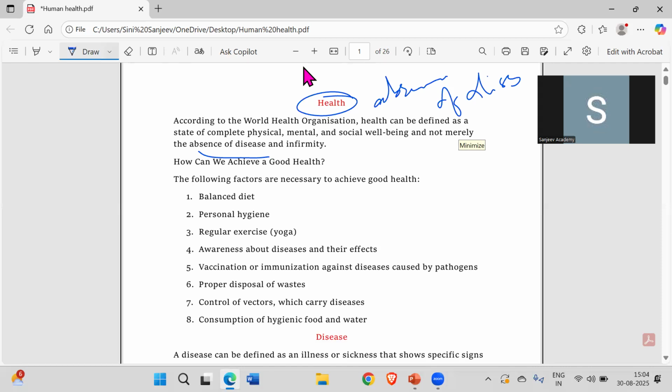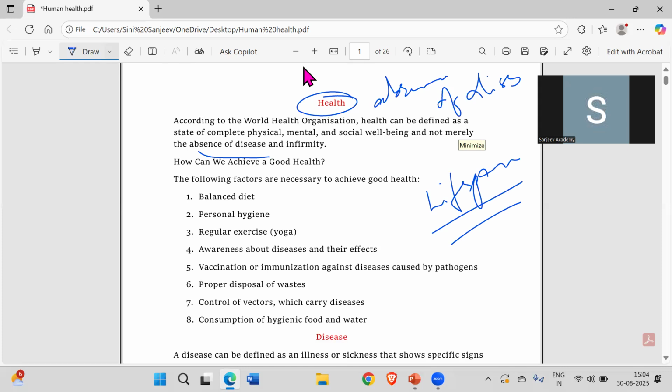So obviously we know that if the person is healthy, there will be more efficiency as well as productivity when they are working. Plus one more thing about a healthy person is the lifespan. Lifespan is increased in healthy persons. So maintaining good health is very important.